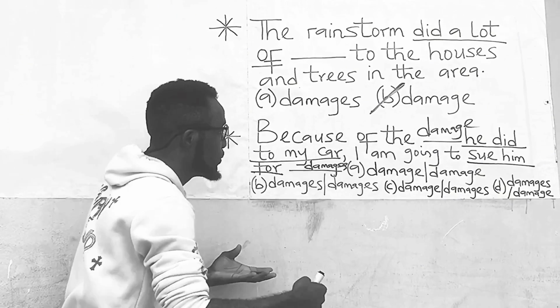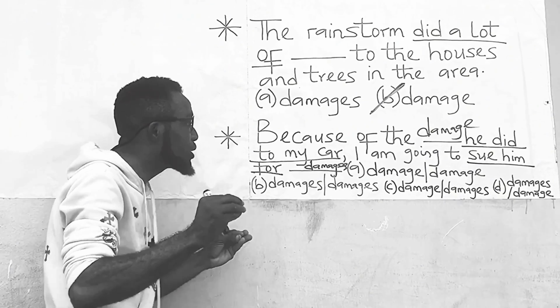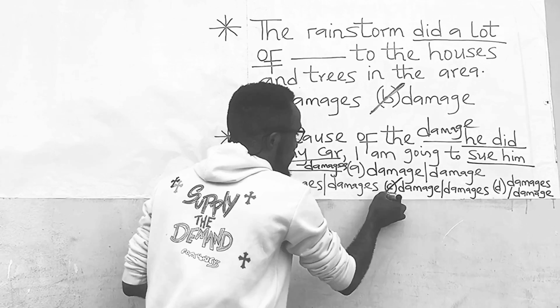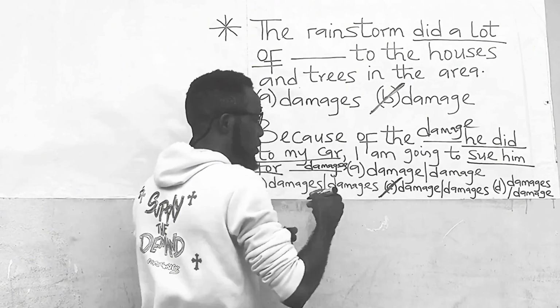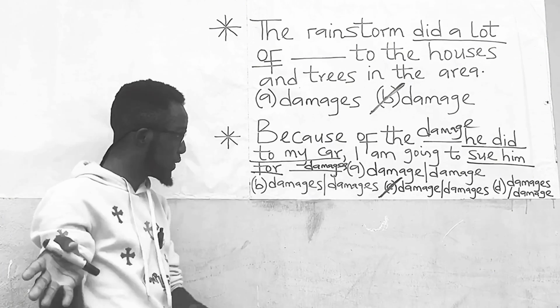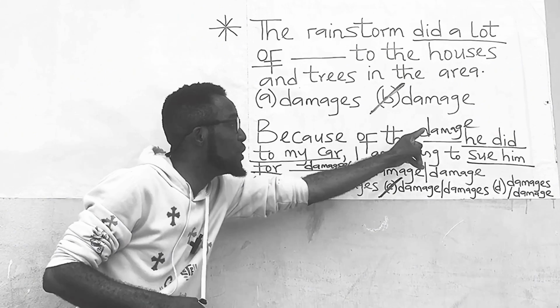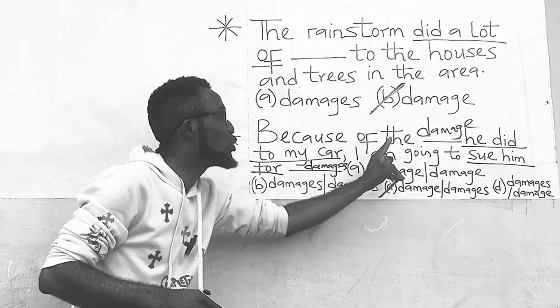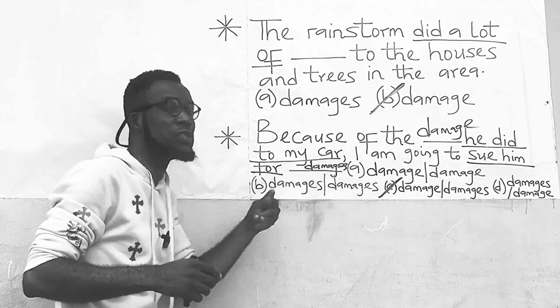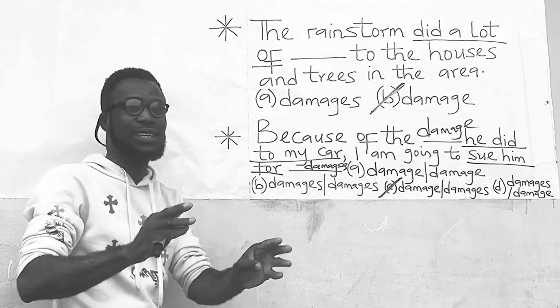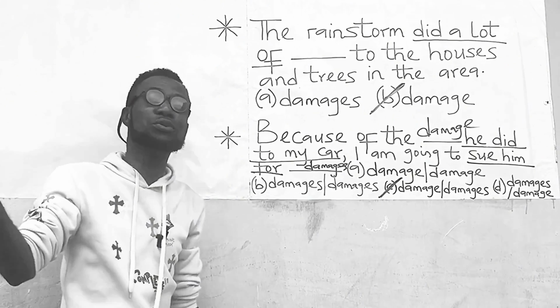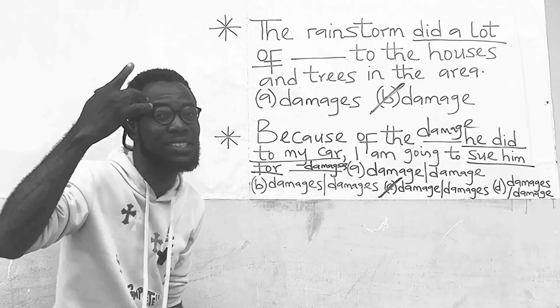If you check the options, you will find out that the correct option is option C, damage/damages. So that the question reads, because of the damage he did to my car, I am going to sue him for damages. I believe that is understood. Let us go to the next question number.